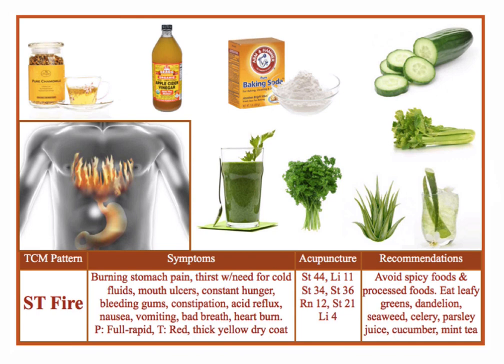So parsley or parsley juice is one of the best things for stomach fire. Cucumber, celery juice, same thing, very good to bring the stomach fire down. Leafy greens, dandelions, seaweeds, they're all very cooling, right? Mint tea, very cooling as well. You can use apple cider vinegar. For some people that works. Not everybody works well with apple cider vinegar. But I would say that specifically parsley juice and celery juice are probably the best. And of course, avoid spicy food and alcohol, because that's going to raise more heat, more fire.